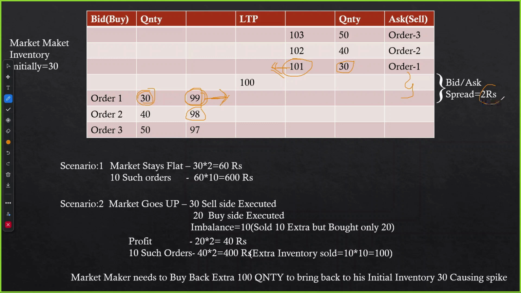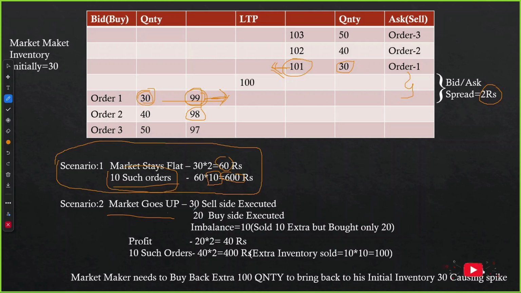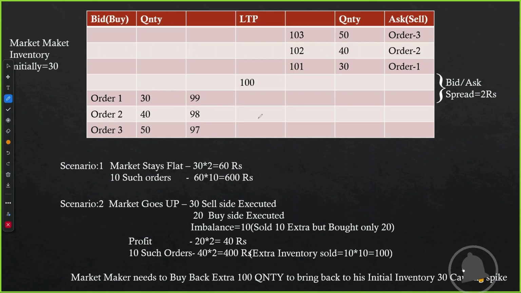So there is a 2 rupees profit for him. Because it's a 30 quantity, he will be earning 60 rupees for this transaction alone. Now if he places 10 such orders, there will be 60 into 10 orders, so it will be 600 rupees he is earning for 10 such orders. The first scenario we are assuming here is the market stays flat, price is not going anywhere.